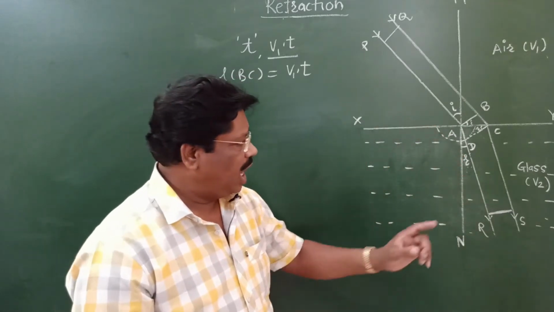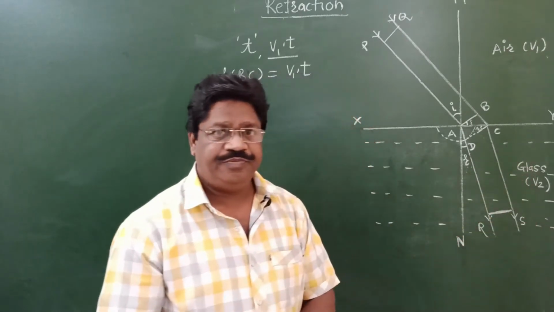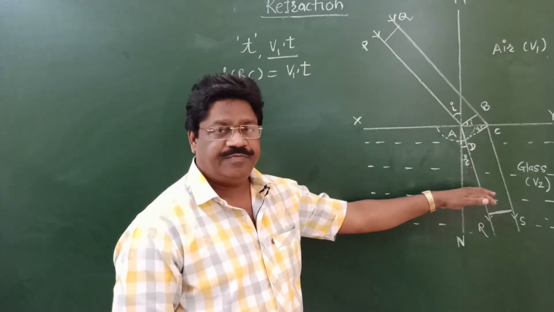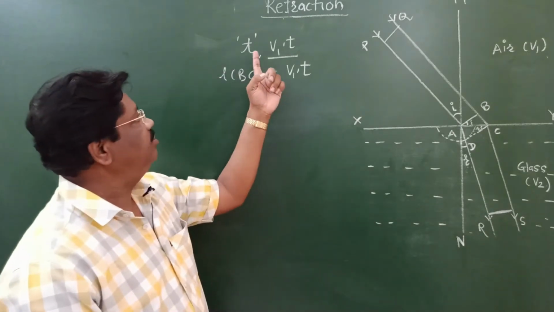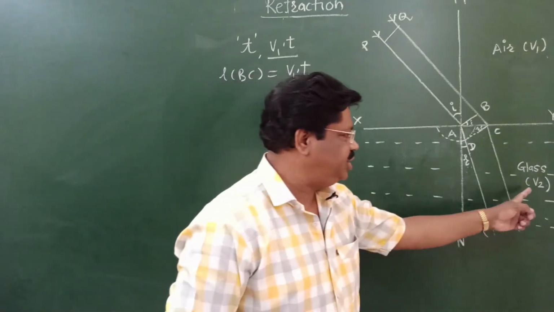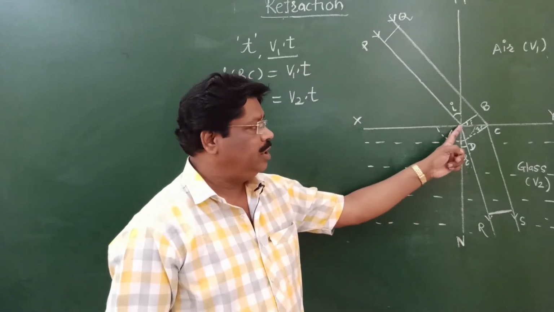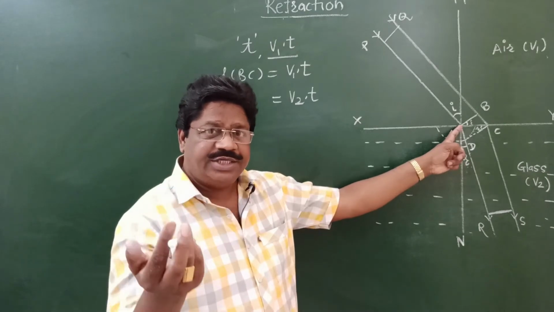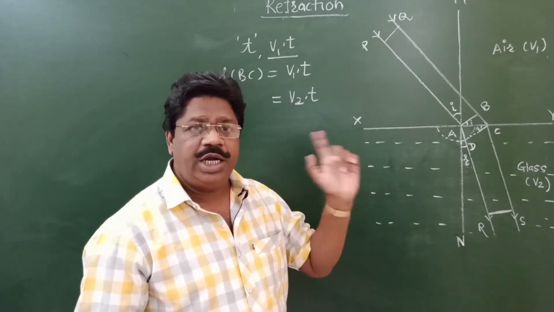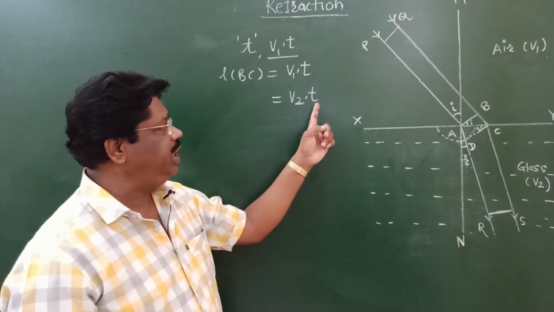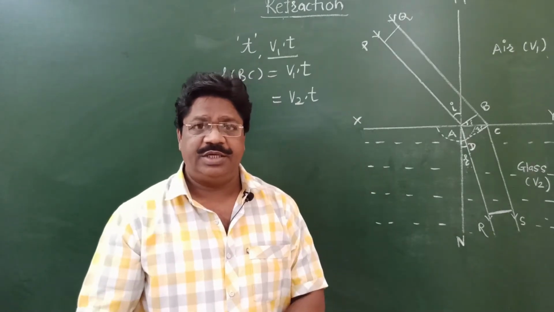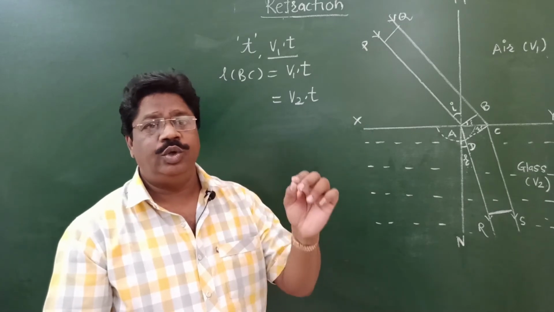As V2 is the velocity of light in the denser medium, all these wavelets cover a distance V2 into t, reaching a semi-sphere whose radius is V2 into t.